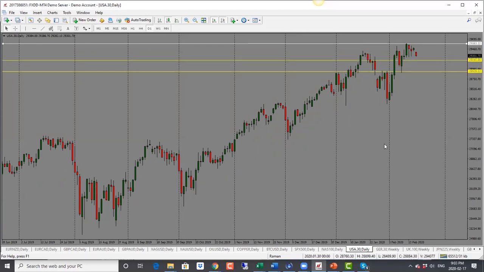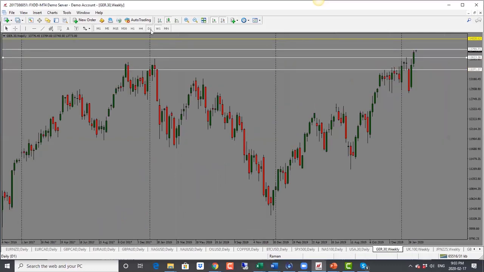And first target is 29,200. And then below that, we're looking at 29,000 as the second target, sorry, 29,200 as the first target, 28,900 as the second target.